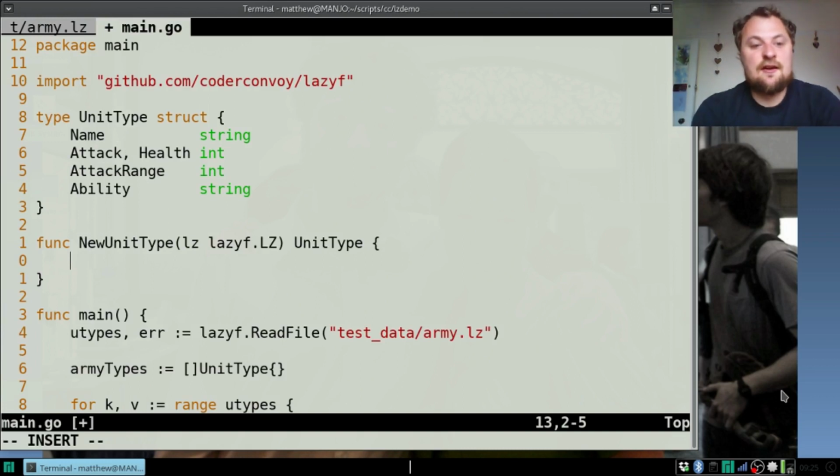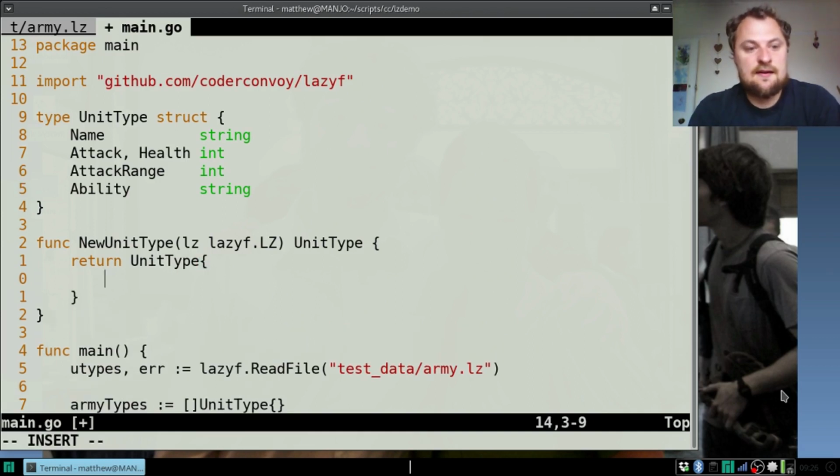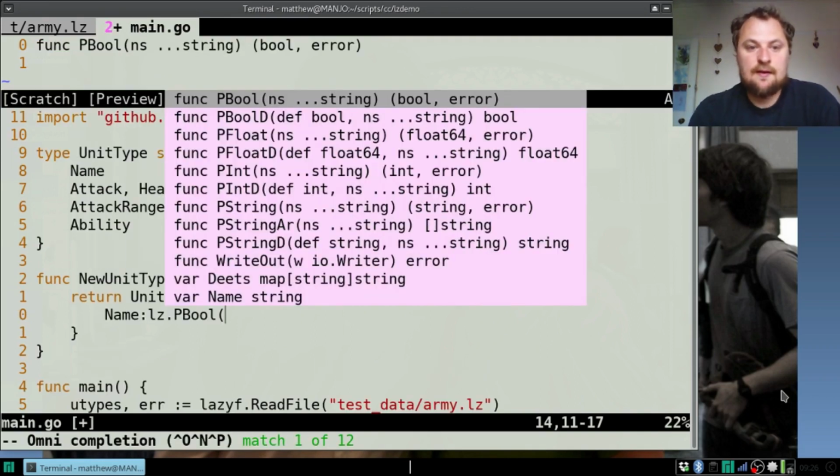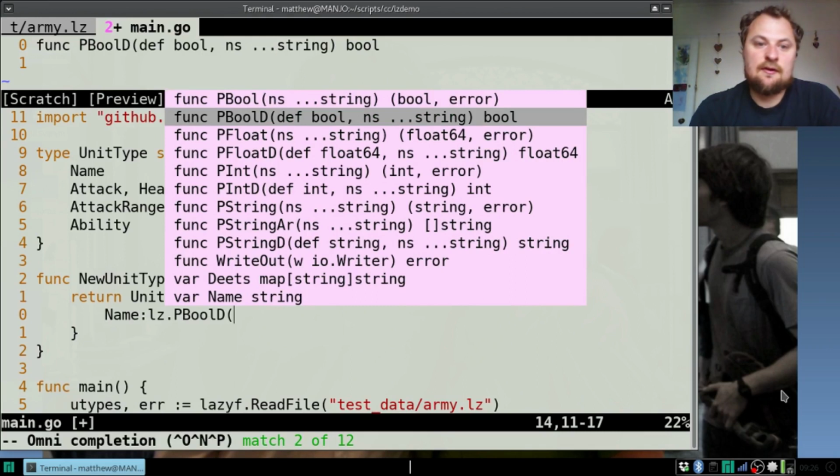It's actually fairly straightforward here. Return unit type, and then we'll fill in its details, right? Name. But how do we get the options? How do we get name? Well, lz dot, and I'll show you the list of options we have. So, pbool, pull up a bool. pbool pulls up a bool, but with a default if there's an error.